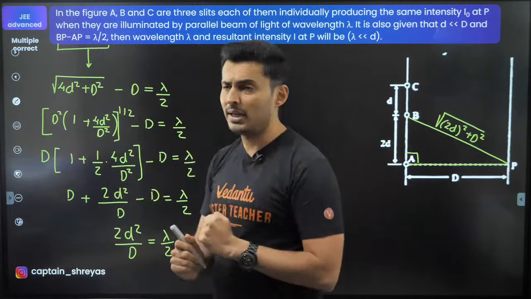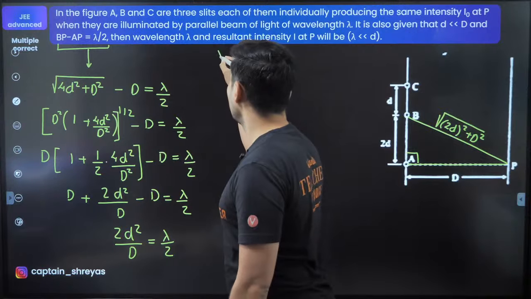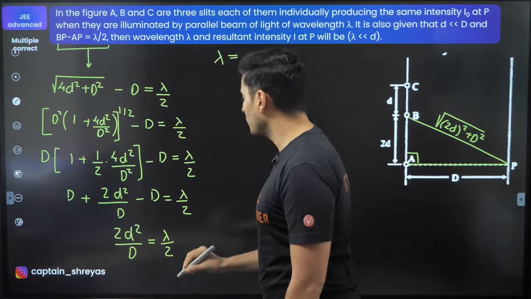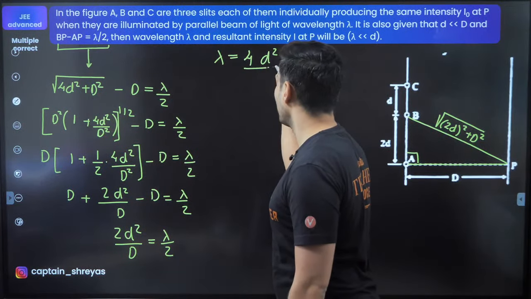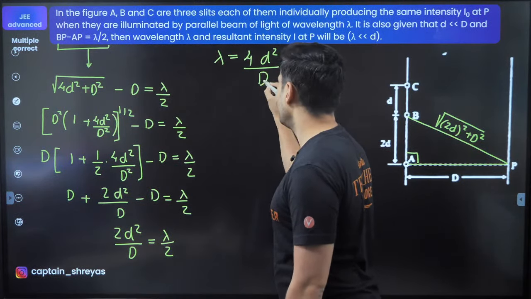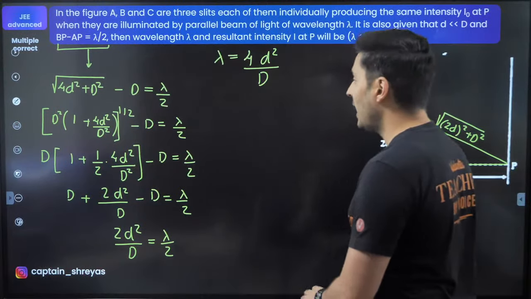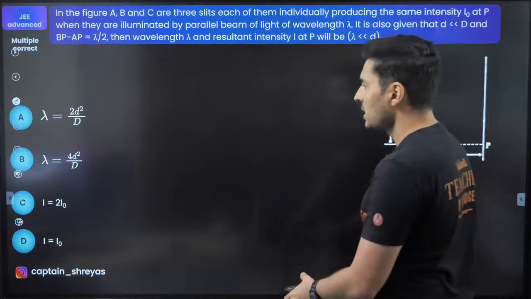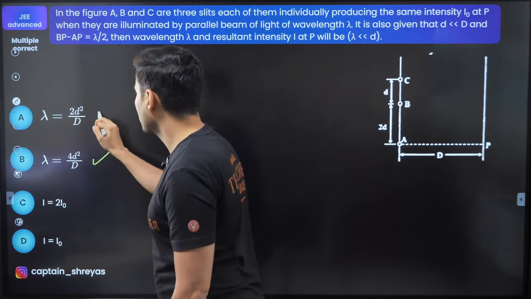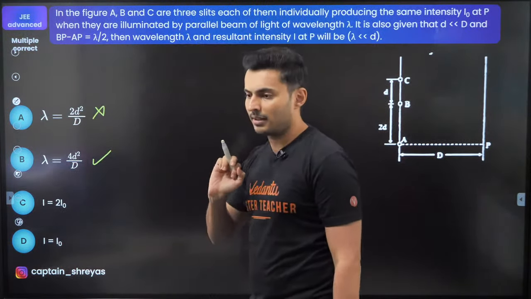Now I think I had to find out the wavelength. Yes, the wavelength will then be equal to, shift that 2 upstairs, 2 2s are 4, and that will be nothing but small d square divided by capital D. So let's see if I have some option which is correct. 4D square by capital D. Yes, that is there right over here, and this is obviously wrong. I have got till here.